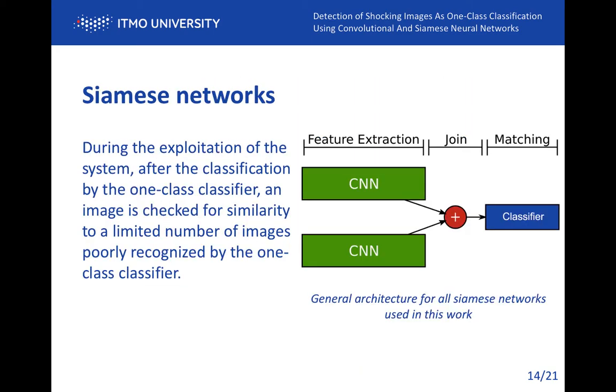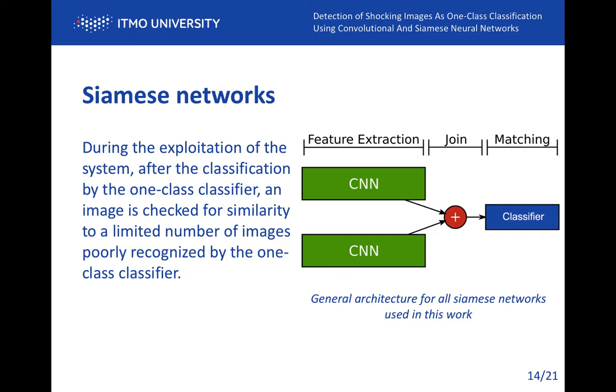When we detect shocking images with one-class classification, we must take into account a large number of outliers due to a broad class definition. To solve this problem, it was proposed to use Siamese networks. A Siamese network learns to determine how similar pairs of outlier images are to each other and helps to consider the presence of very rare subclasses of images.